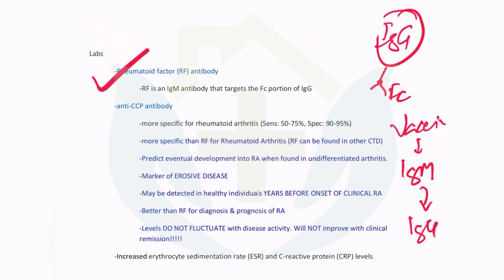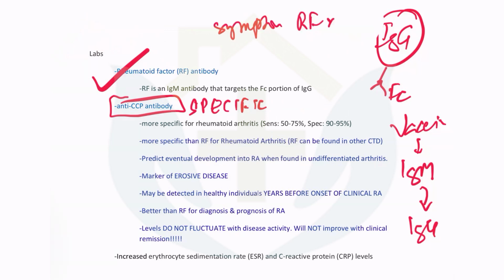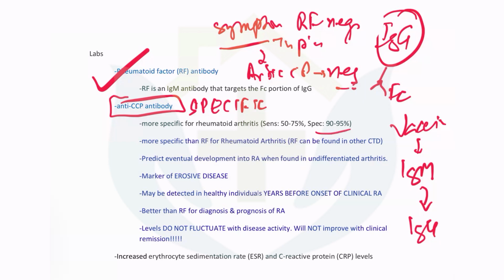So this was rheumatoid factor. Then comes anti-CCP antibody, which is much more specific. Let us say somebody has symptoms, but rheumatoid factor is negative, and the symptoms are very typical. The next investigation is anti-CCP. Why? If anti-CCP is negative, the chances are this patient may have SLE, may have chikungunya, may have anything else, but not rheumatoid arthritis. But if it is positive, then the patient certainly has rheumatoid arthritis. Is that clear? So rheumatoid factor is important, but anti-CCP is much more specific.